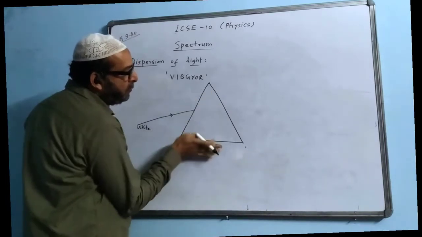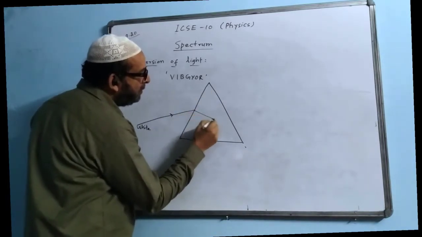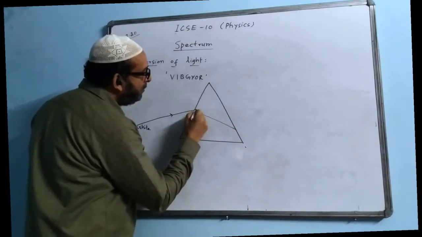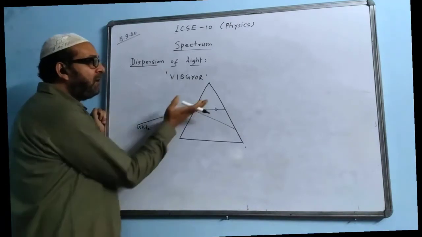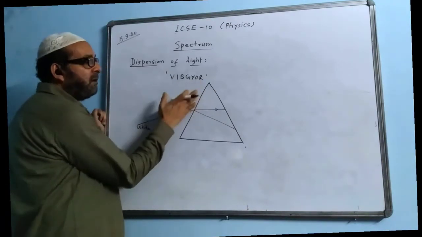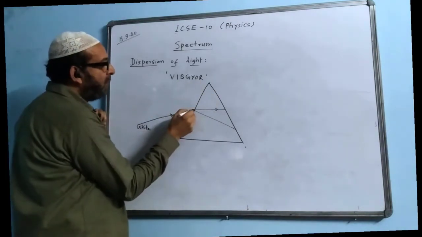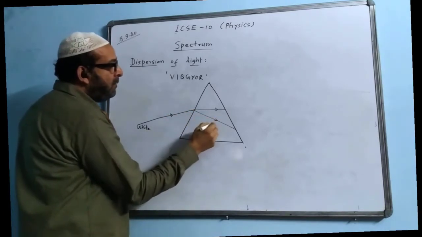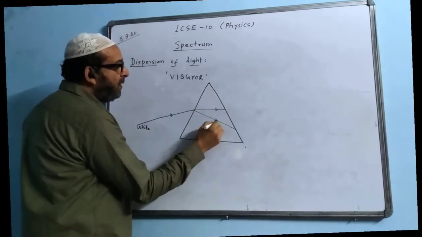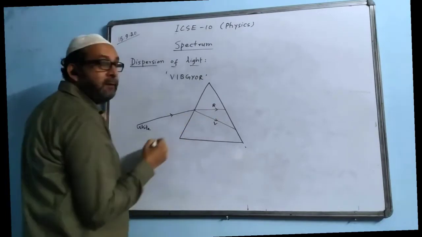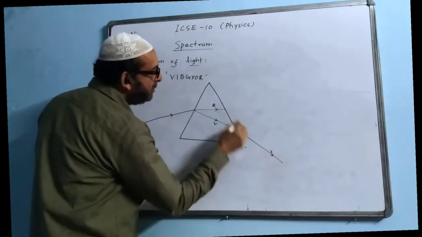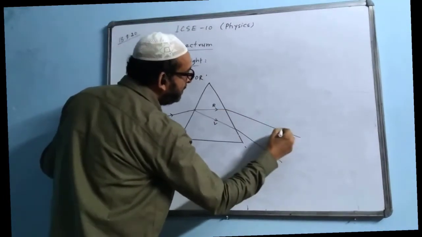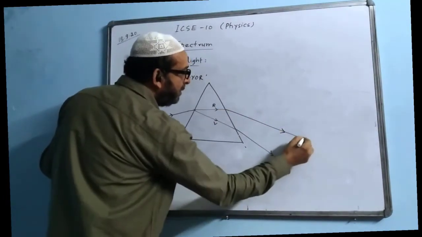Every color will bend towards the base like this. You will draw like this here, and like this here. They should not go the other side. Make sure that they do not go the other side. It should all bend towards the normal like this. This will be violet and this will be red. Now the colors will come out like this. This is violet, this is red.